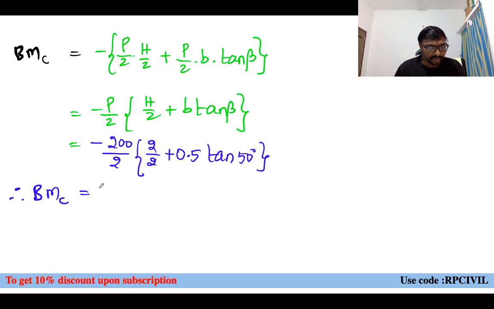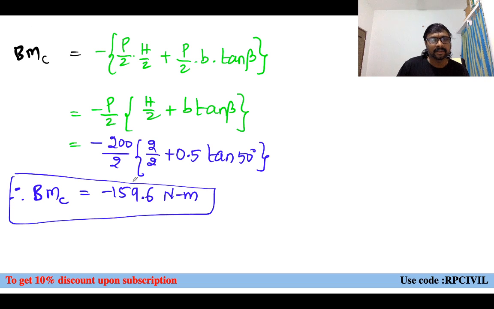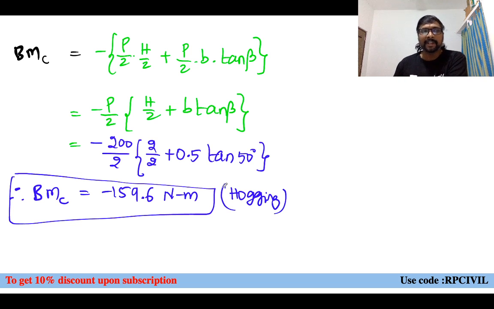Bending moment at C equals minus 159.6 Newton meter. So what is the nature of this bending moment at C? Hogging. Hogging in nature, right? So this is how we get the relation between the bending moment, bow and arc. Is it clear to everyone?